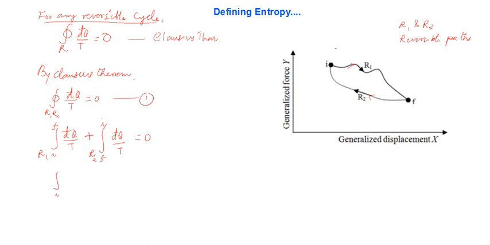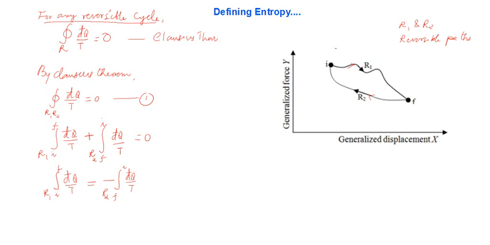Integral from I to F along the path R1 of d bar q over T will be equal to minus the integral from F to I over another reversible path R2 of d bar q over T. And see, these paths are reversible, so of course you can just invert this integral.